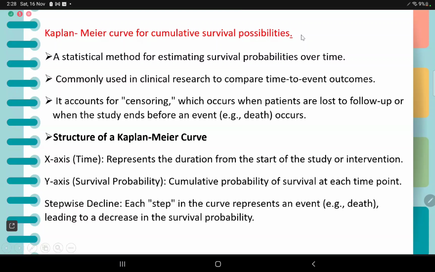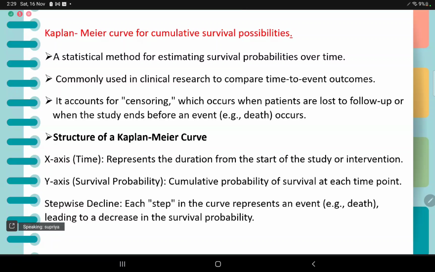So it is a statistical method for estimating survival probabilities over time, commonly used in clinical research to compare time to event outcomes. It accounts for censoring, which occurs when patients are lost to follow-up or when the study ends before an event. So the structure of a Kaplan-Meier curve has an x-axis, which indicates time, and represents the duration from start of the study to intervention.